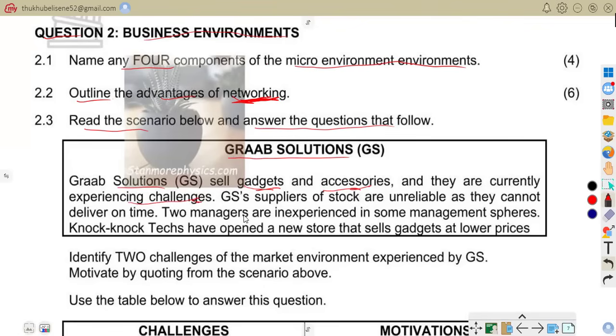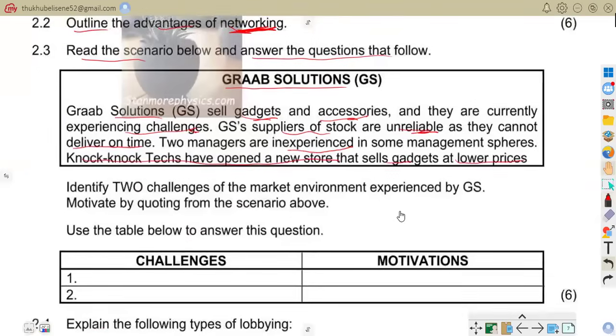The suppliers of stock are unreliable as they cannot deliver on time. Two managers are inexperienced in some management spheres. Noctex have opened a new store that sells gadgets at lower prices. So that is that.